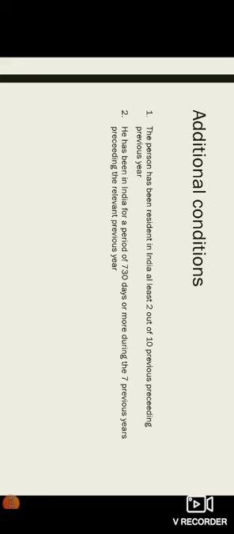And the additional conditions are: number 1, the person has been resident in India at least for 2 years out of 10 preceding previous years, and second additional condition is he has been in India for a period of 730 days or more during 7 preceding previous years. A person is called ordinarily resident if he satisfies any one basic condition and both the additional conditions.